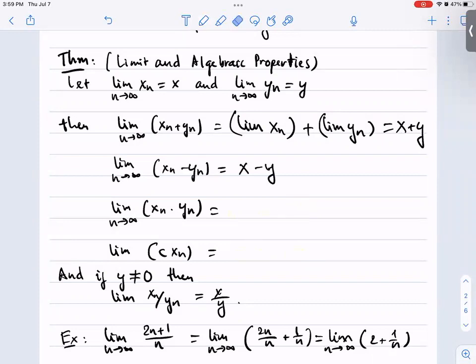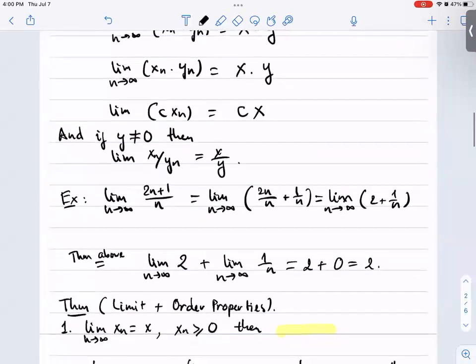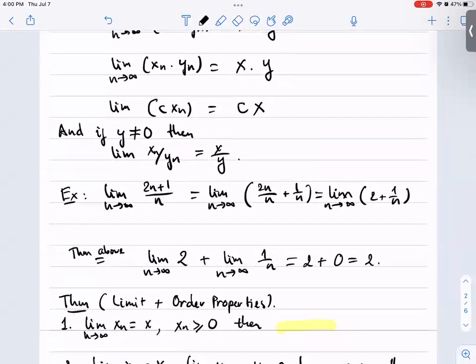And the statements here follow in a very similar manner. The limit of xn times yn is x times y. The limit of c times xn is equal to c times x. The limit of xn divided by yn, when the limit of yn is not equal to 0, is equal to x divided by y.